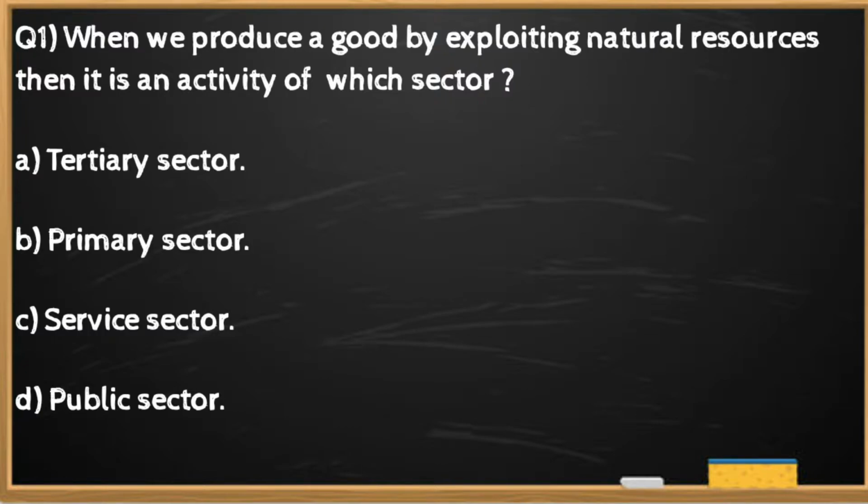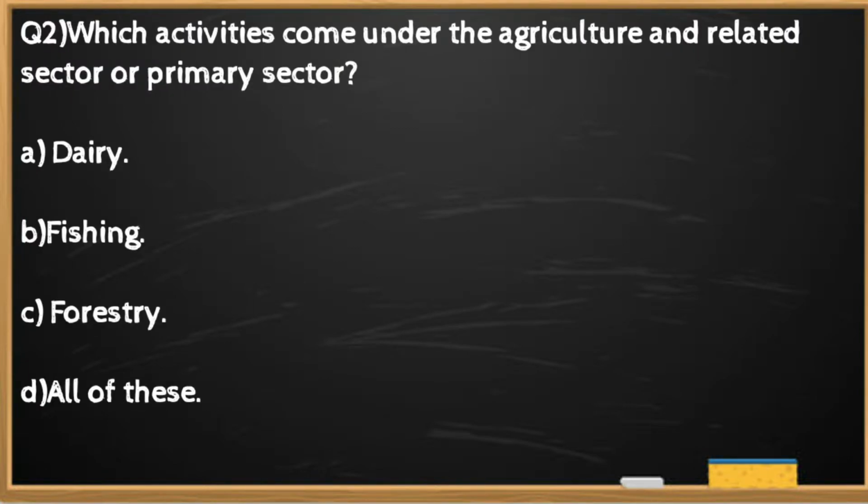Question 1. When we produce a good by exploiting natural resources, then it is an activity of which sector? The right option is B. Primary sector.